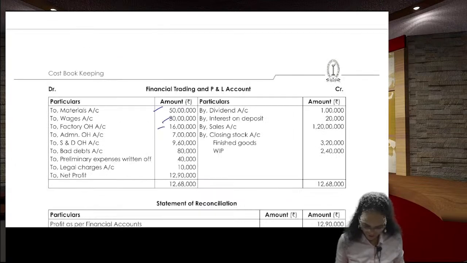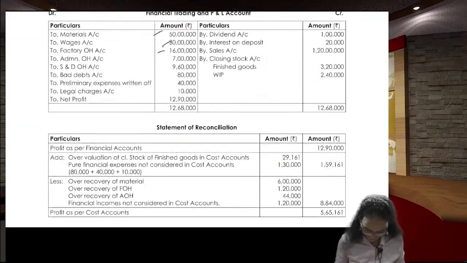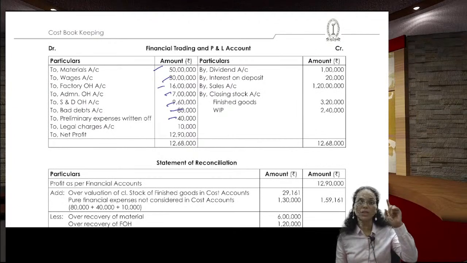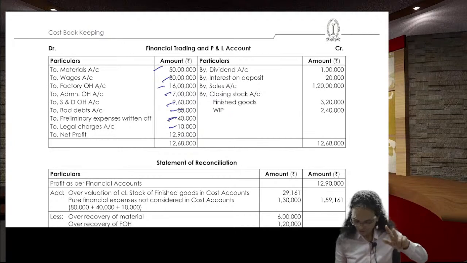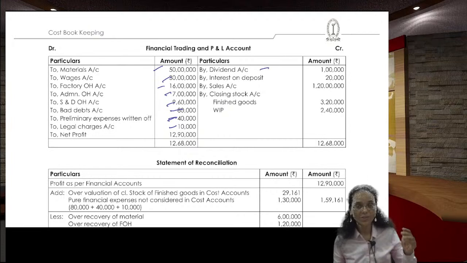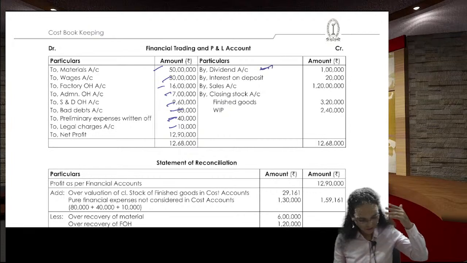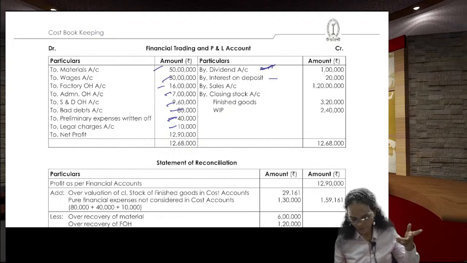Factory overhead 16 lakhs. Administration overhead 7 lakhs. Selling and distribution 9,60,000. Bad debts also given. Preliminary expenses written off you will do in the financial only, not in the cost. You take into consideration legal expenses also in the financial only. And dividend received, this is the income, you will credit in the financial accounts. And interest on the deposits you will credit it.